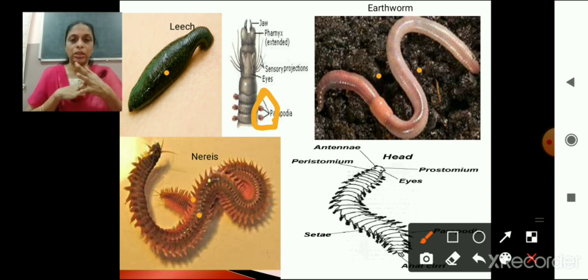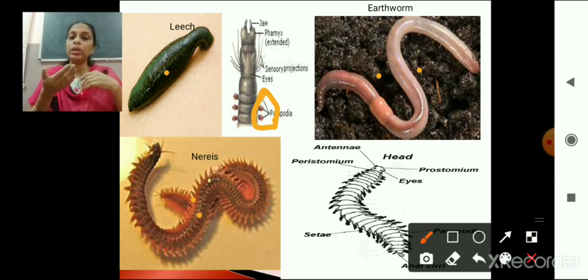What is metamerism? Both externally and internally the body is divided into segments. Okay, and each segment is called a metamer. Then locomotion is by circular and longitudinal muscles. Some annelids possess setae, which help in locomotion. Aquatic annelids possess parapodia, which help in swimming.